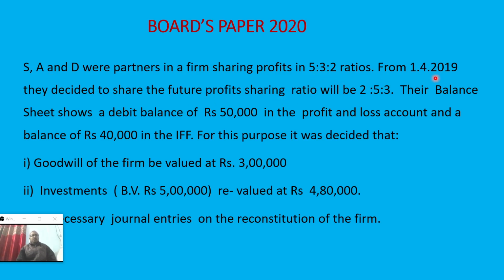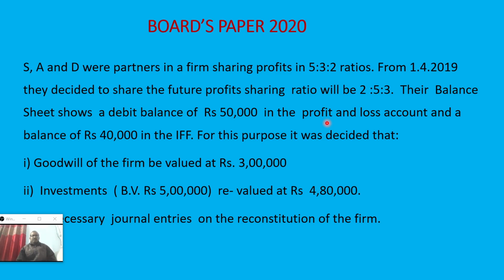On 1st April 2019, they decided to change their profit sharing ratio to 2:5:3. On that date, the balance sheet shows a debit balance of 50,000 in the profit and loss account. This debit balance of profit and loss account, several times I told, when any debit balance is there, it will be shown on the asset side. So ultimately it is undistributed loss. If credit balance, then it is undistributed profit.